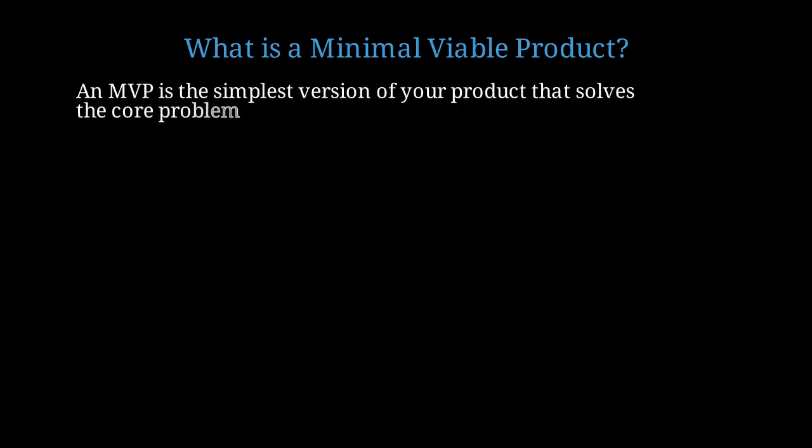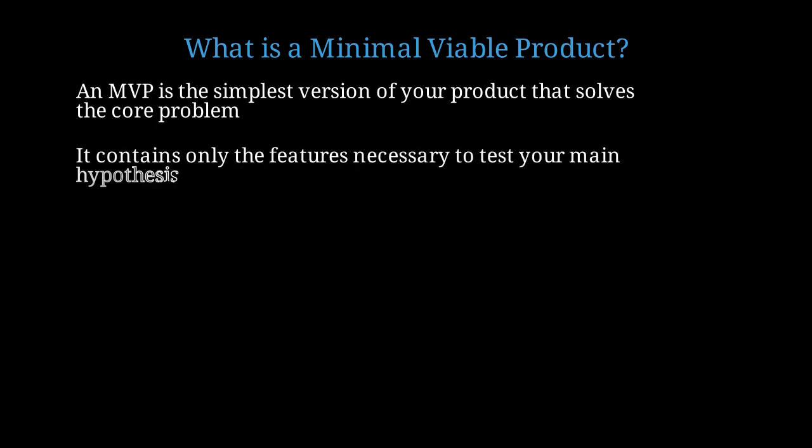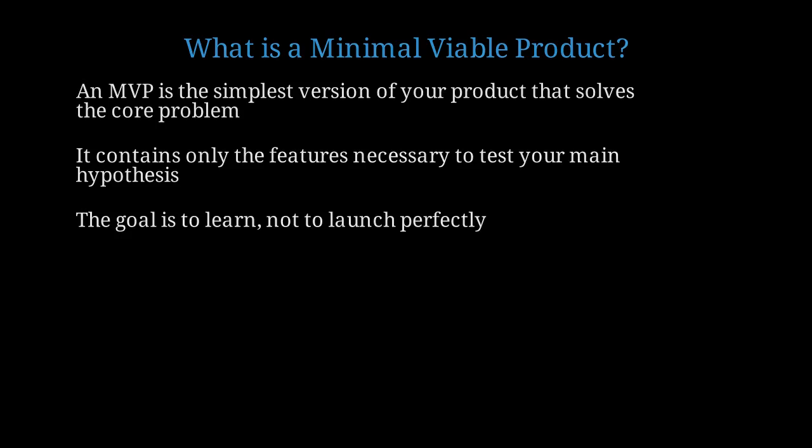First, let's define what we mean by a minimal viable product. A minimal viable product is the simplest version of your product that still solves the core problem for your users. It's not about building something incomplete, it's about building something essential. The MVP contains only the features necessary to test your main hypothesis about what users need. Everything else is stripped away. The goal is to learn as quickly as possible, not to launch a perfect product. This is a fundamental shift in mindset.